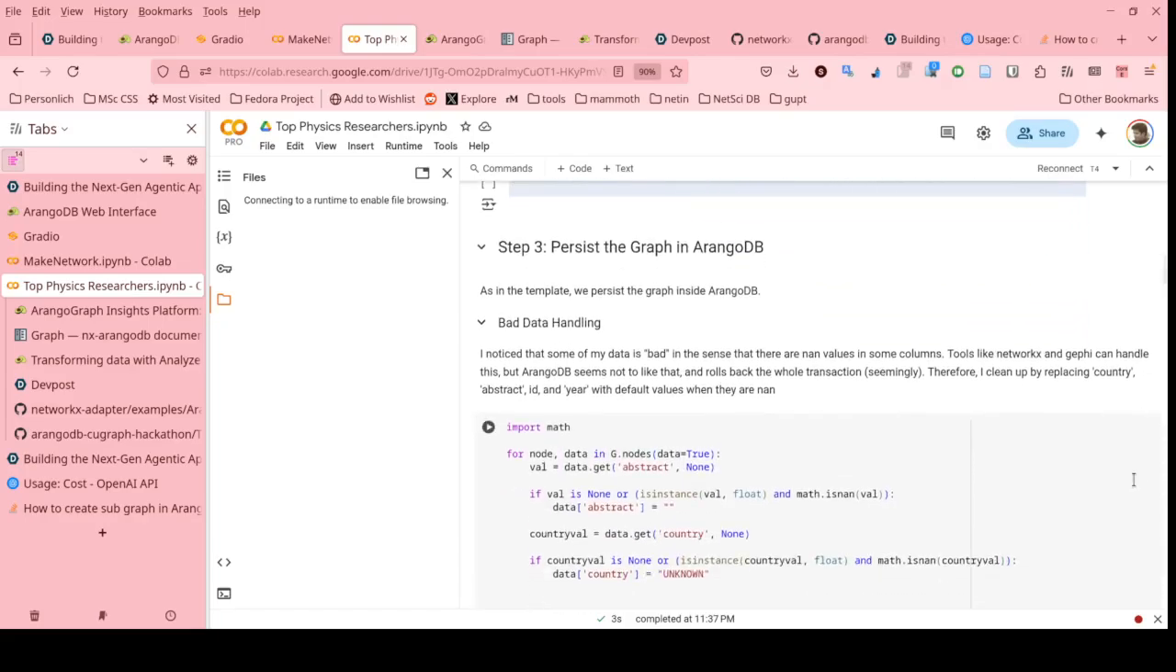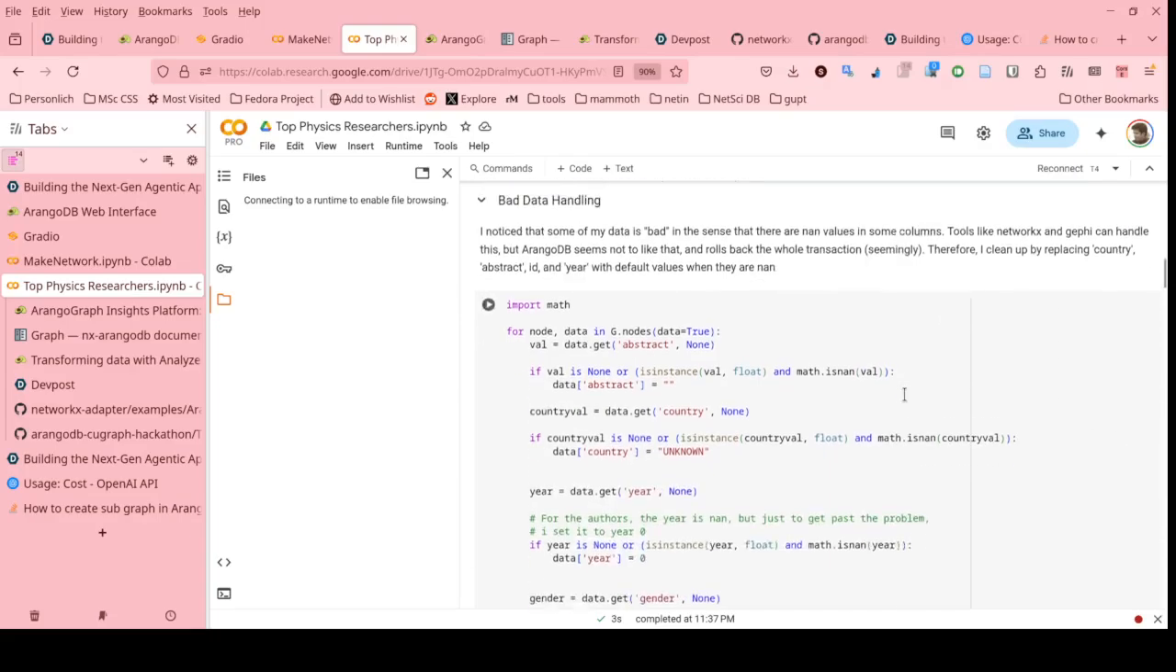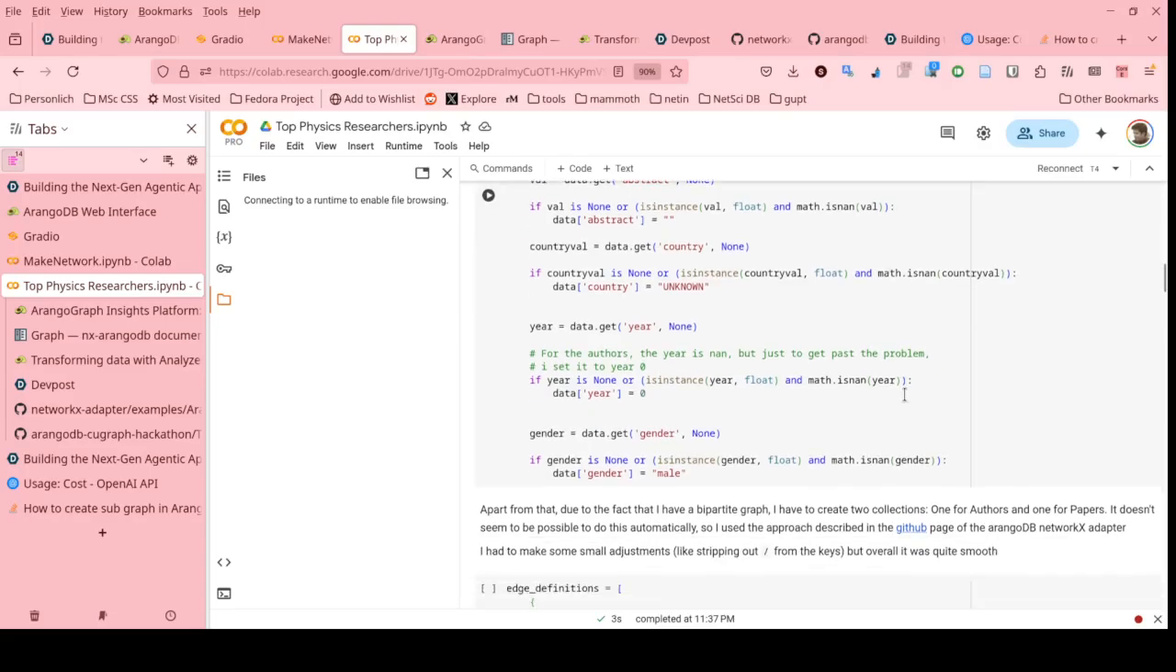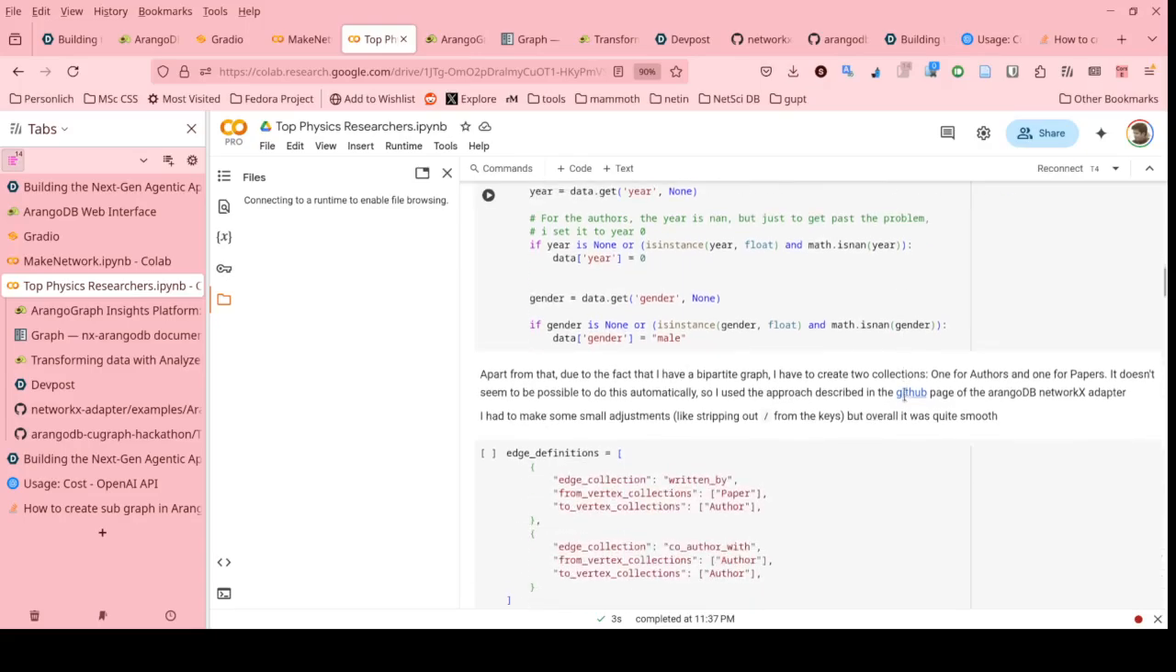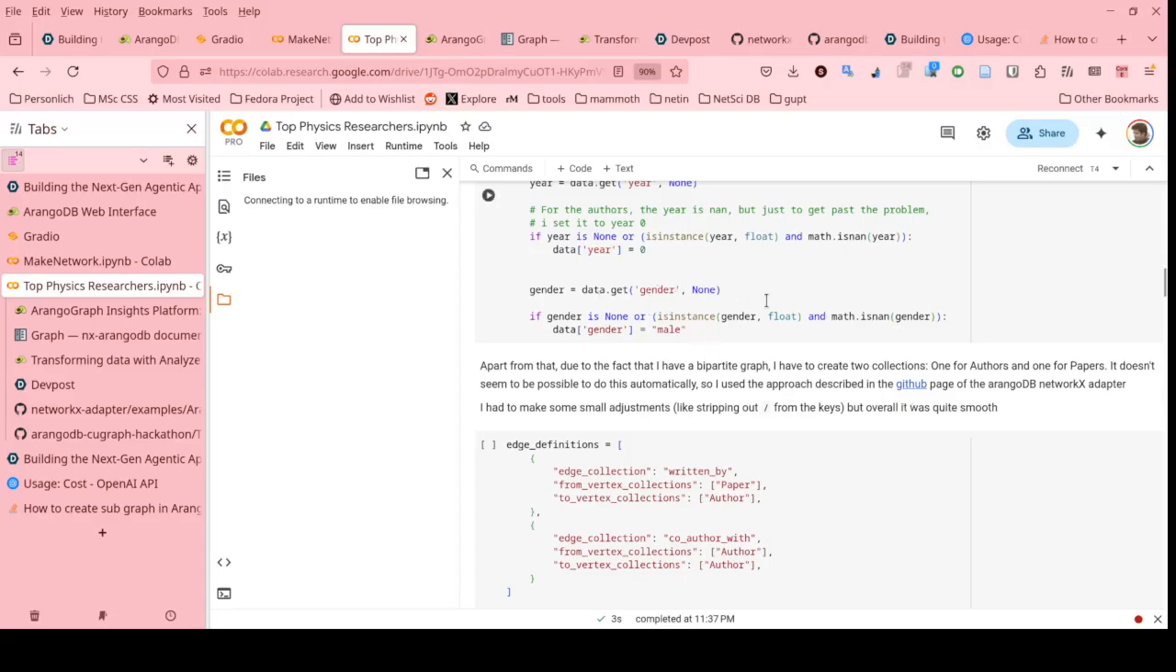So one of the things before I could persist it into ArangoDB that I found was that I had to make sure that my dataset was clean. There were no nulls where there shouldn't have been. Unlike Gephi and other tools, ArangoDB is more strict. Therefore, I had to do this cleanup.